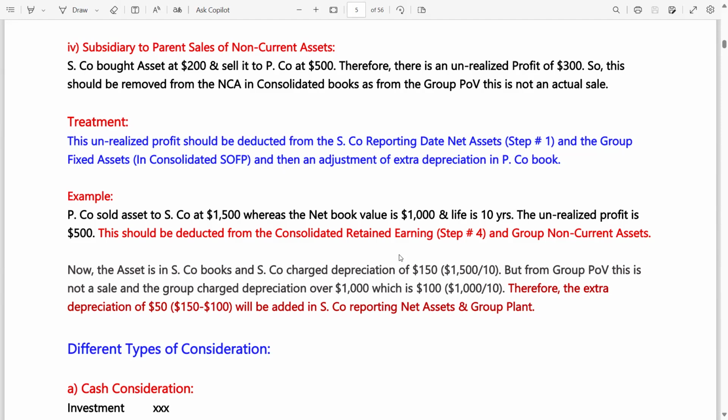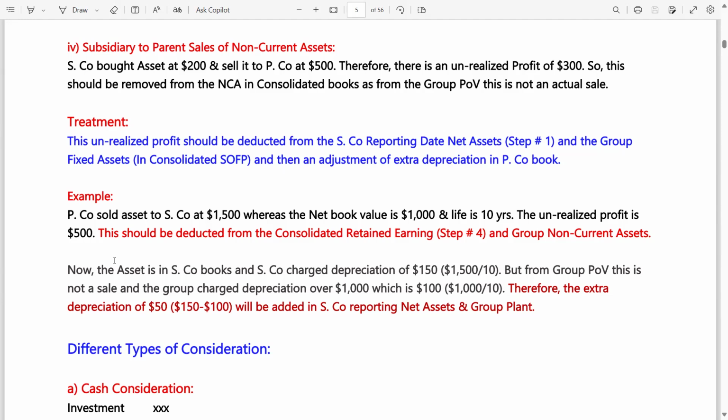But from the group point of view, this is not an actual sale, and the group charged depreciation over the original price, which is 1000. So based on 1000, the depreciation which the group charges is 100. So of course there is a difference of 50, which is the extra depreciation. You can also calculate this extra depreciation by just dividing the URP by the life of the asset. Life is 10, so 500 divided by 10 is 50. This is the extra depreciation.